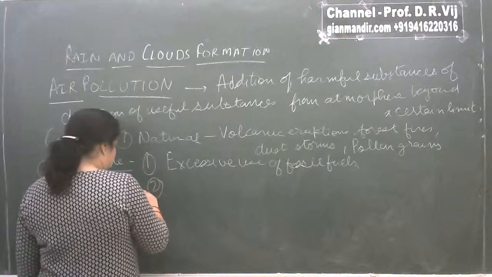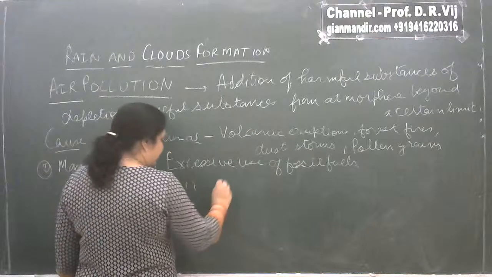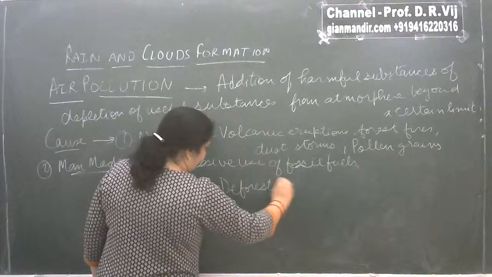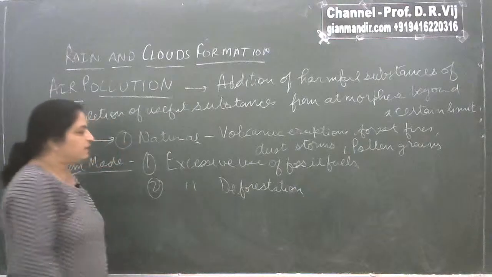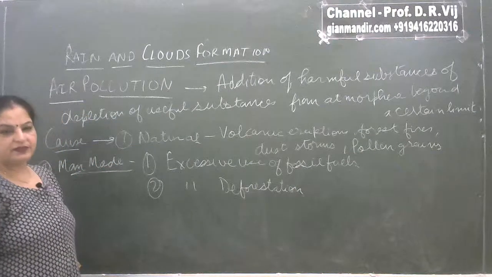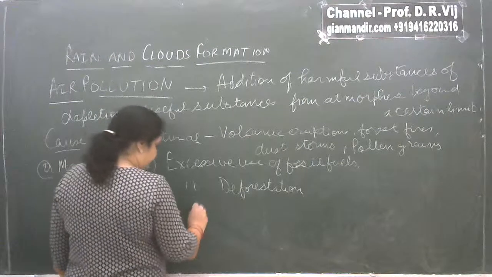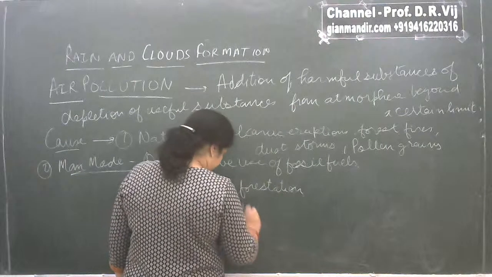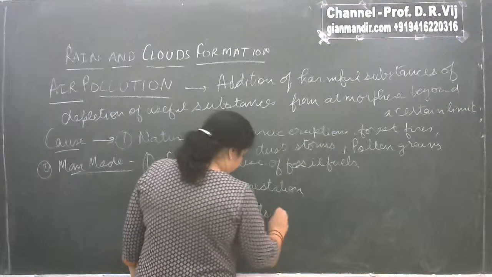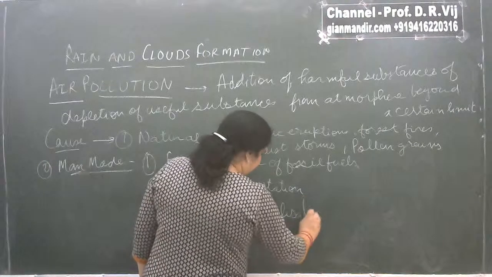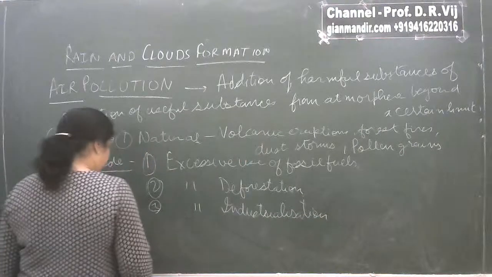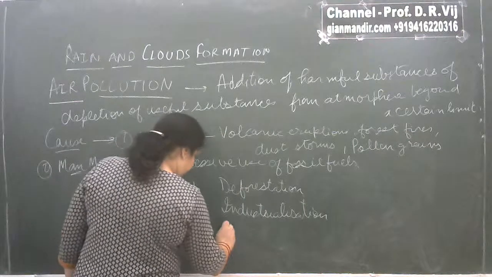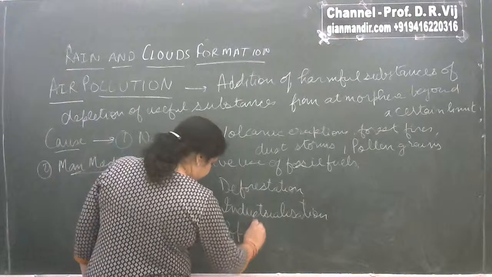Another important reason responsible for atmospheric pollution is excessive deforestation. So excessive use of fossil fuels, excessive deforestation, excessive industrialization, and above all, the one key cause for the atmospheric pollution, or you can say for any other pollution, is excessive population increase.